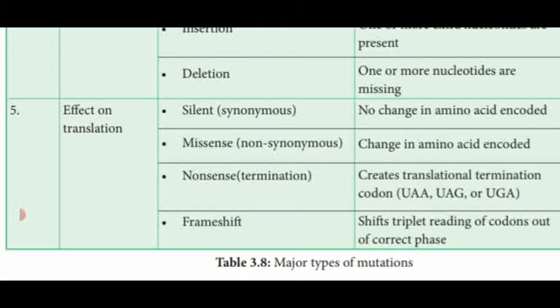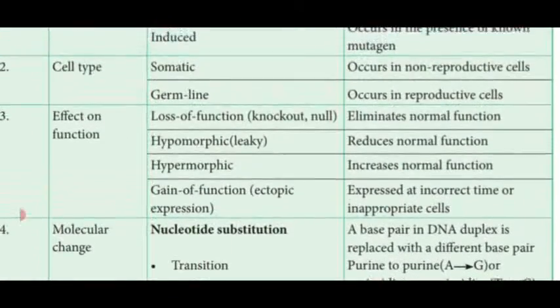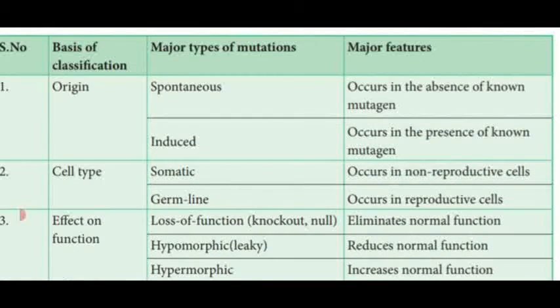But if they are out of the correct phase, it is said to be frame shift. So these are all the different types of mutation and their functional activities. This table is very important for 1-mark, 2-mark and 3-mark questions.